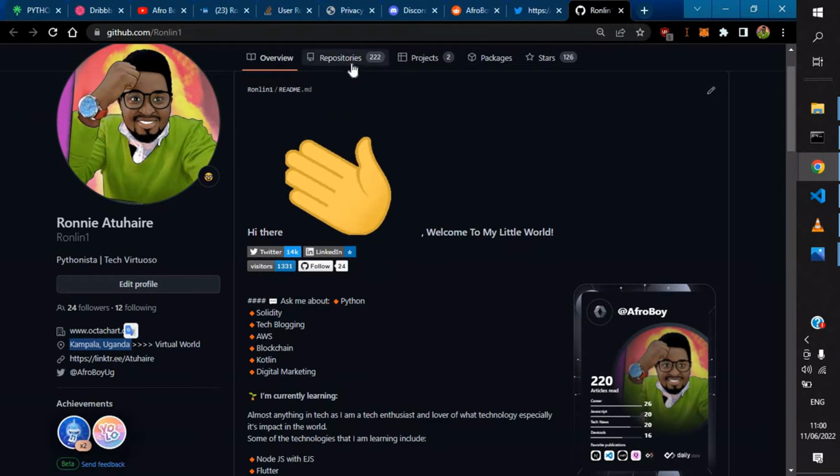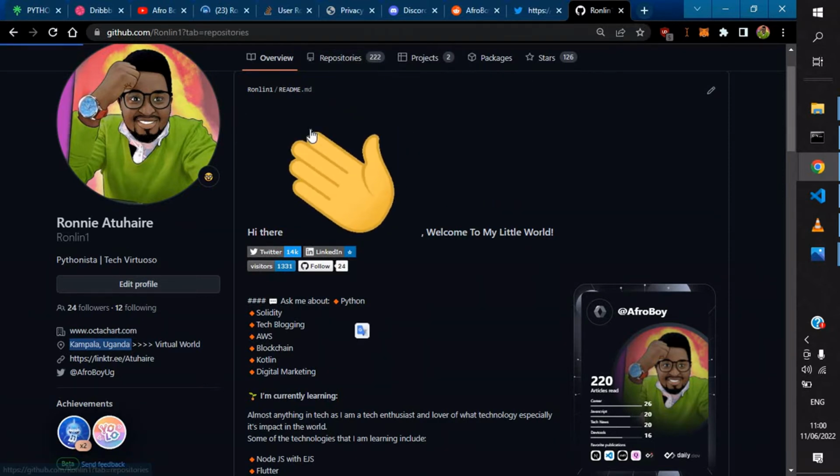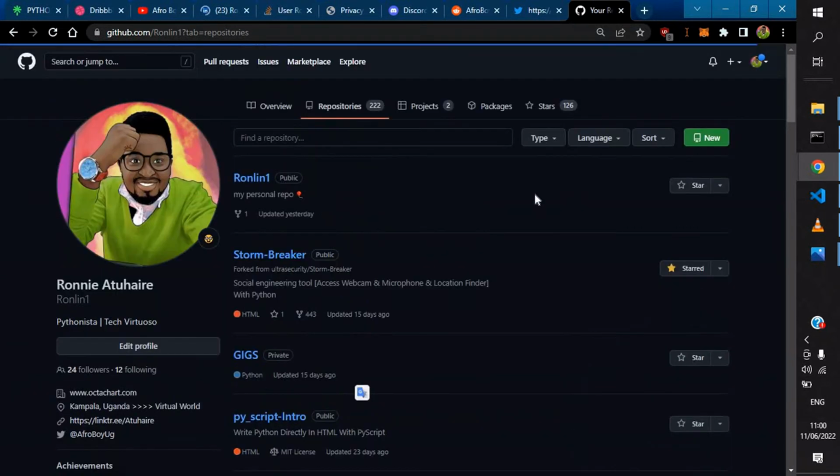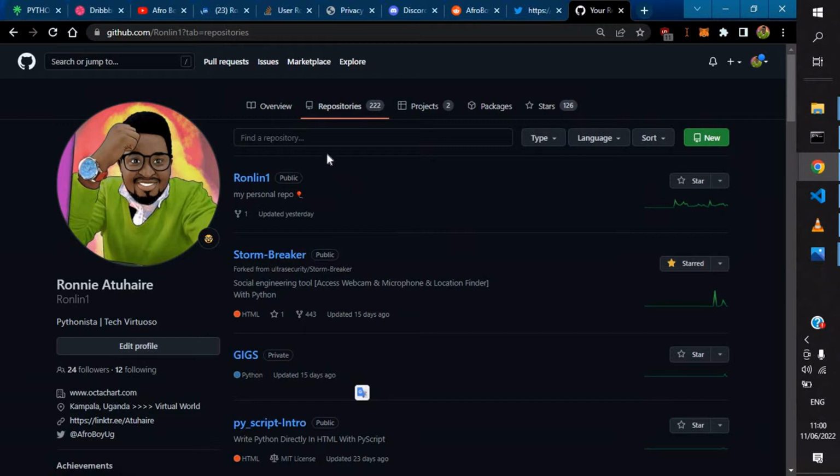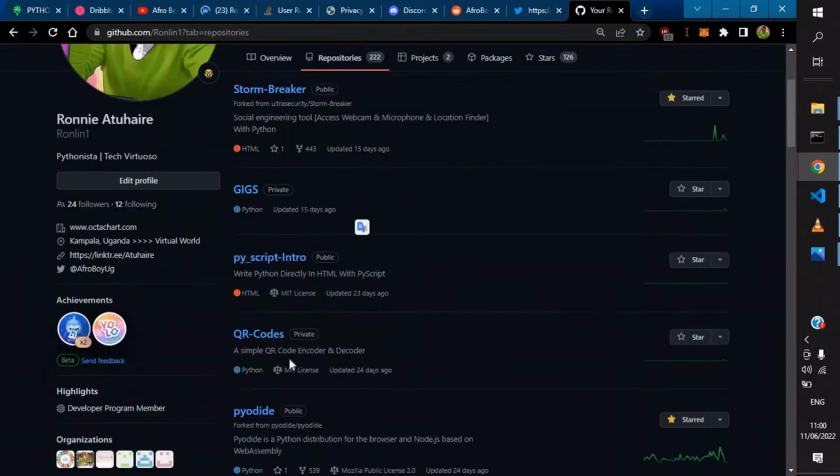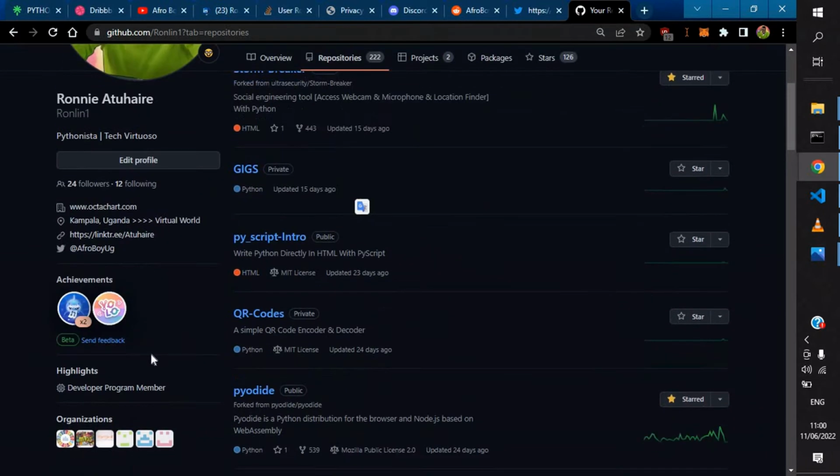If you're new here, I have around 222 repos so far. That's part of the work I do, personal and private work. It's all here. As you can see, these are private repos. And I'm in around 4 or 5 organizations where we're doing stuff.